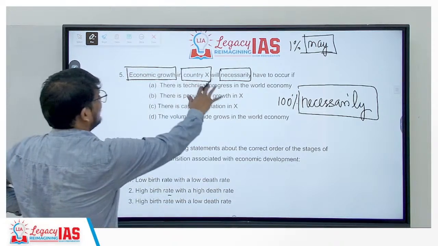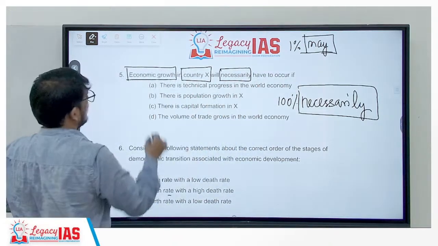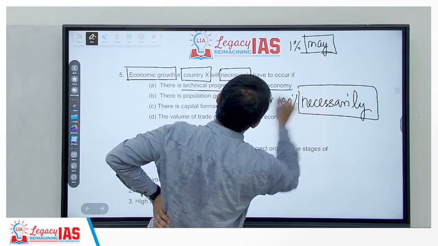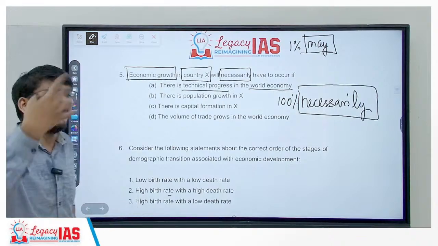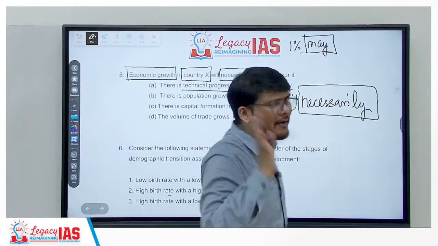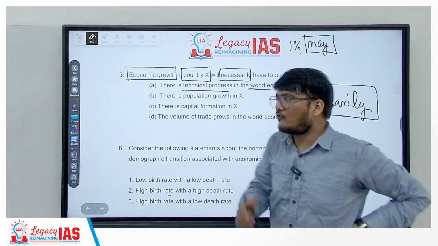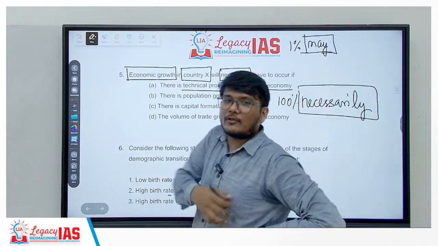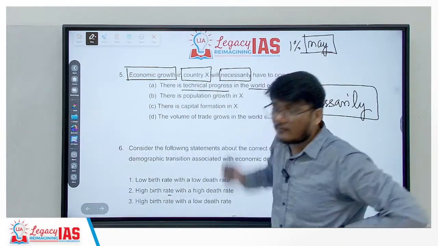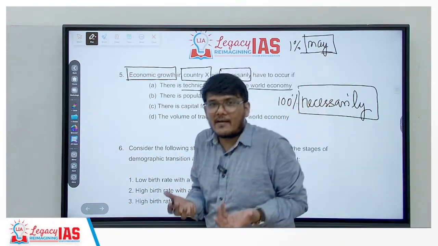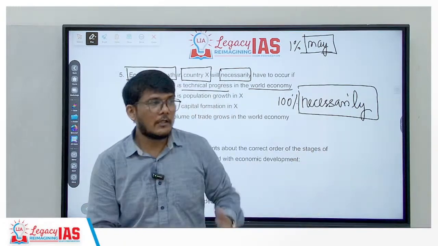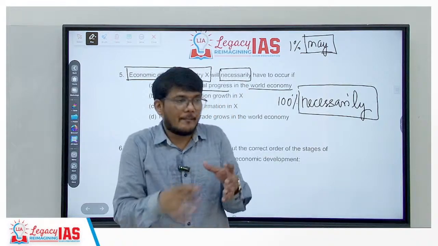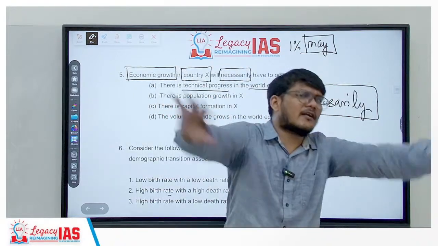Economic growth in country X will necessarily have to occur if, option 1 says, there is technical progress in the world economy. Now what's the issue with this? Forget technical progress. Let's say we don't know what it is, but we at least know they are talking about the world economy. So it is possible that the world economy is technologically advancing, but country X is not. The world economy as a net has an advancement in technology, but that does not mean each and every country is advancing.